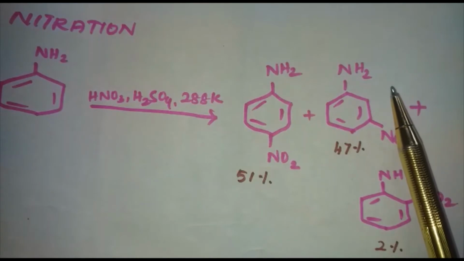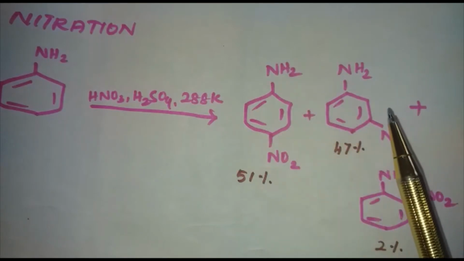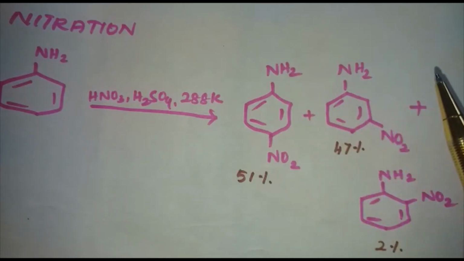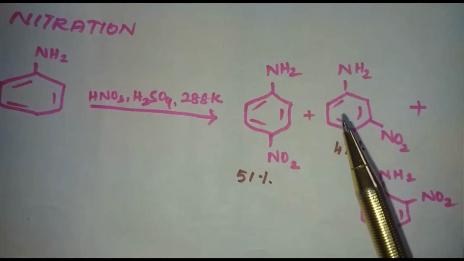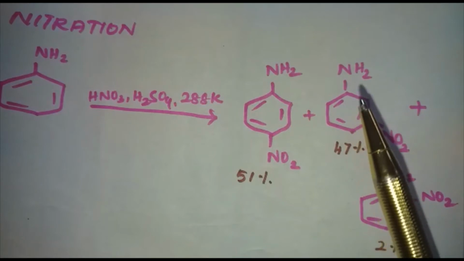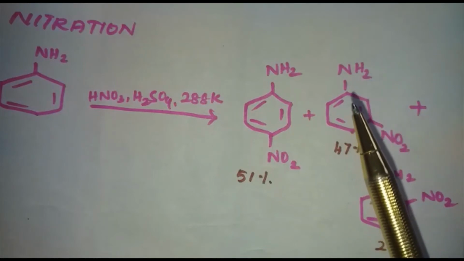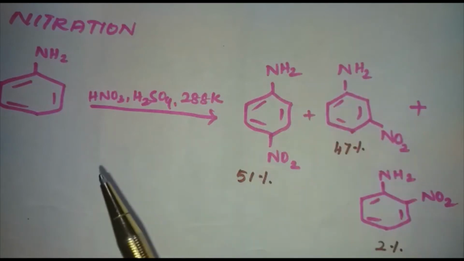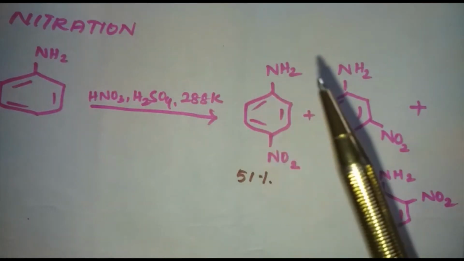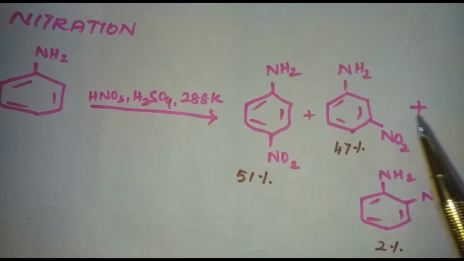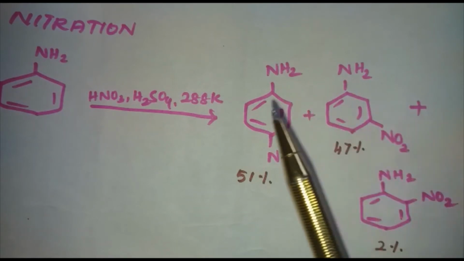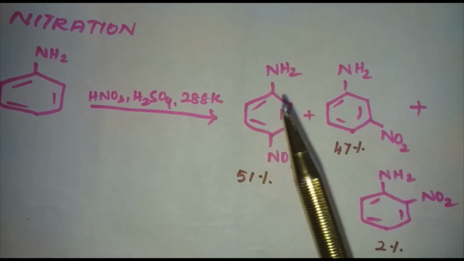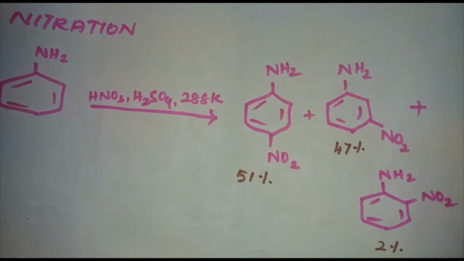a significant amount of meta derivative is also formed. See, this is very important. Normally we will be getting a mixture of ortho and para products. Here in the case of aniline, we are getting meta products also. This is an important question. This is because aniline is protonated to form the anilinium ion, which is meta-directing. Therefore, besides the ortho and para derivatives, a significant amount of meta derivative is also formed.